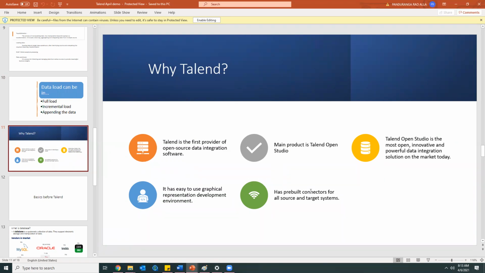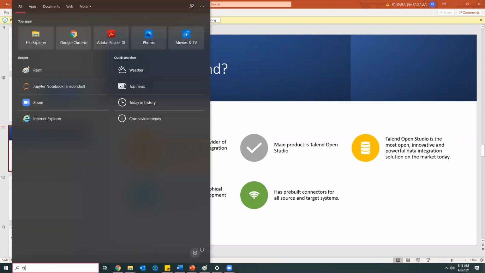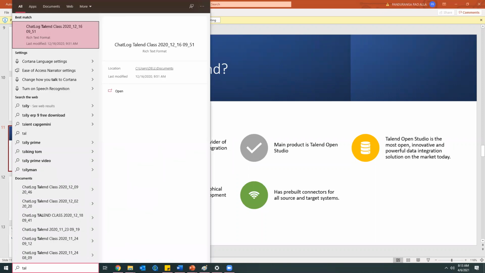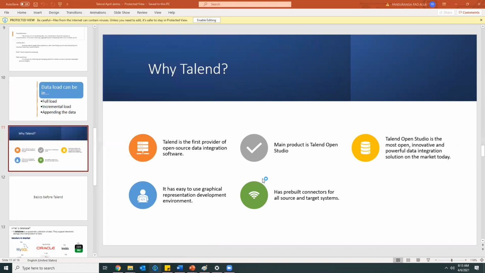Okay, so in Talend, the first main thing we need to know is Open Studio. Let me open that. So here I have one already. Let it open. That will be called the Talend Open Studio.